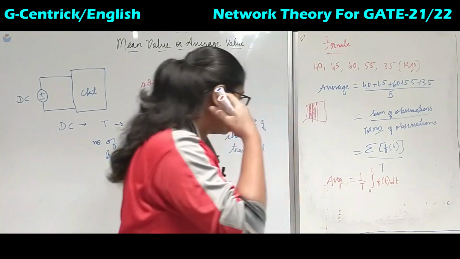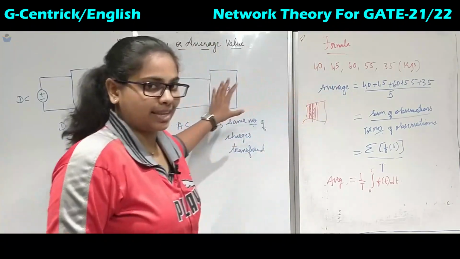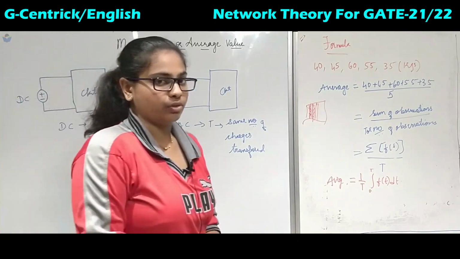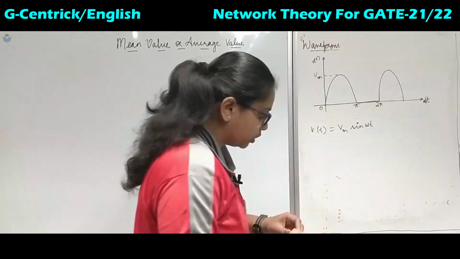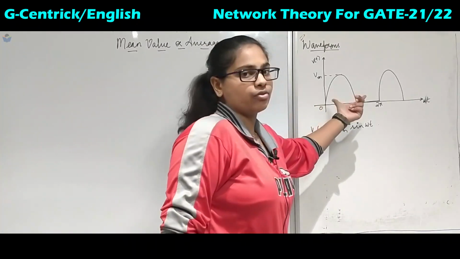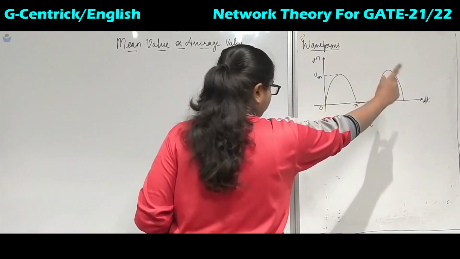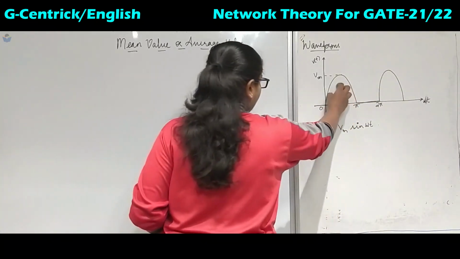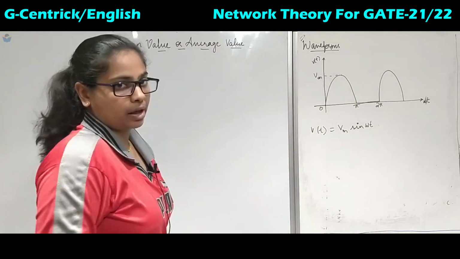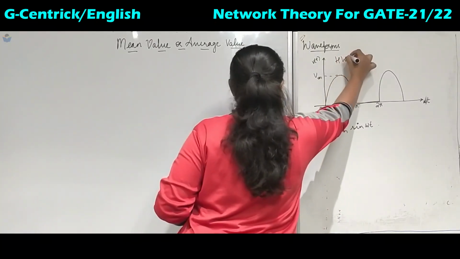Now we will see some of the waveforms which come in AC analysis, and we will calculate the average of those waveforms. Okay, so this is the waveform. What type of waveform is it? It's a half wave rectifier waveform. So what does it do? For a sinusoidal signal, it will only take the alternate positive values. It will be 0 for the negative values. So this is the waveform of the half wave rectifier.